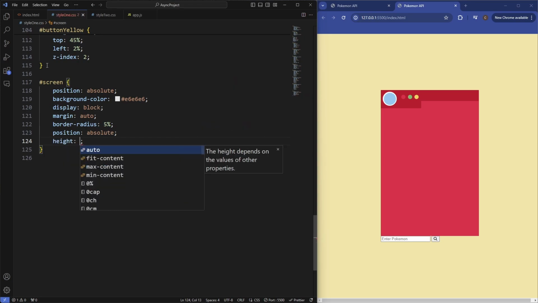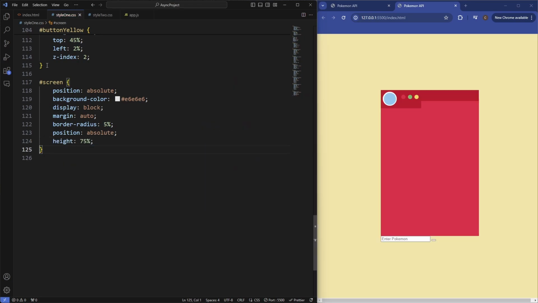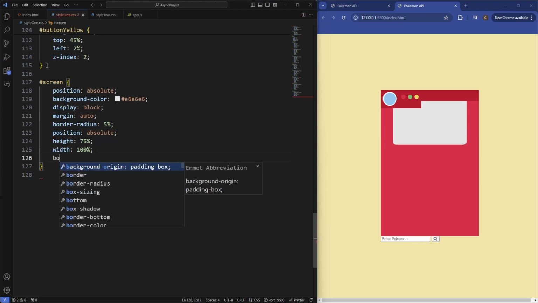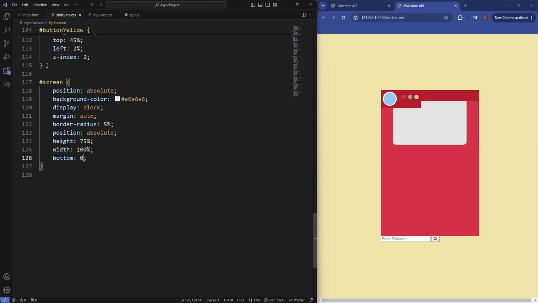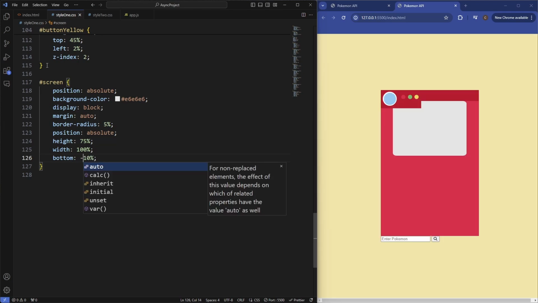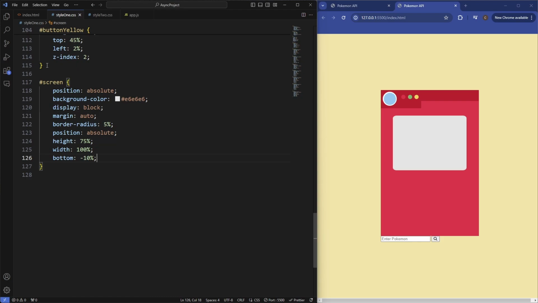Let's also see this now, so let's set the height to be 75% and the width to be 100%. So what we need to do now is just position this a little differently. So we'll say from the bottom, say minus 10%. Oh, minus. So that positions our screen.